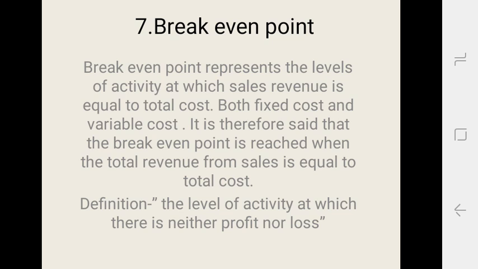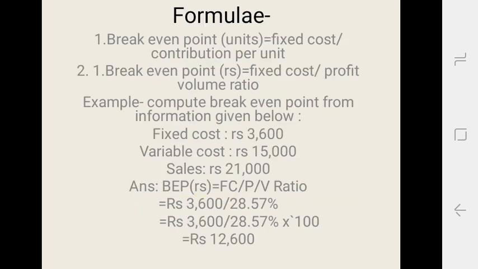Now we will see the definition of the break-even point. The terminology of CIMA defines break-even point as the level of activity at which there is neither profit nor loss. Now we will see some formulas which are used to find out the break-even point. First, break-even point in units is equal to fixed cost upon contribution per unit, and the second formula is that break-even point in rupees is equal to fixed cost upon profit volume ratio.